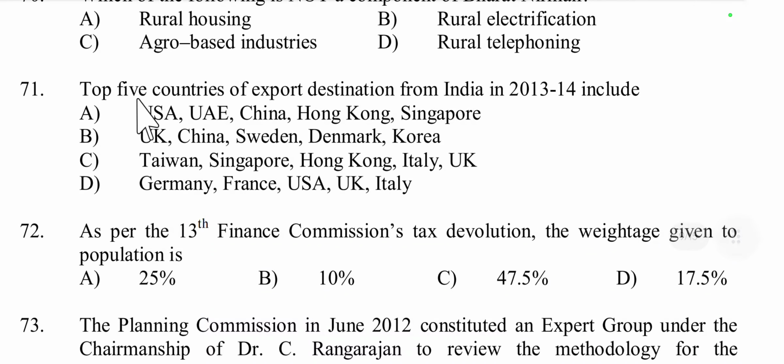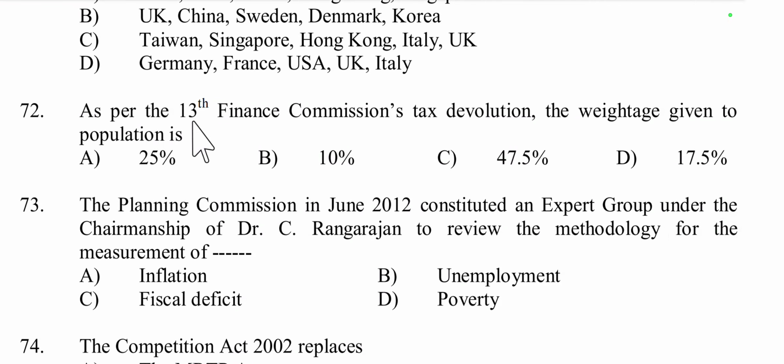And question number 71, top 5 countries of export destination from India in 2013-14 include: USA, UAE, China, Hong Kong, Singapore. Yes, these are the top 5 export countries. These countries accounted for a large portion of India's exports in that year: USA, UAE, China, Hong Kong and Singapore.